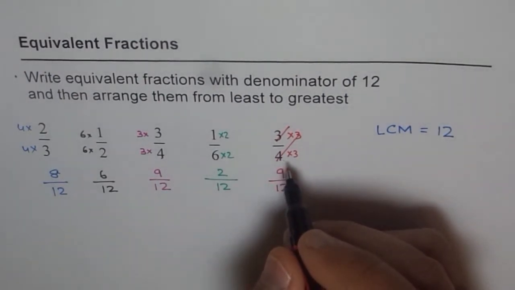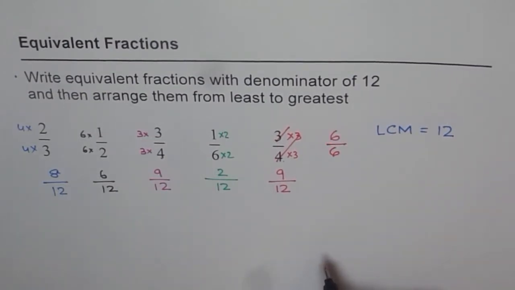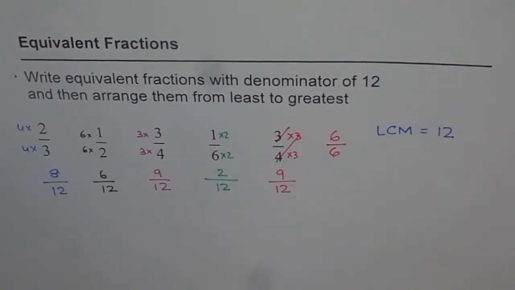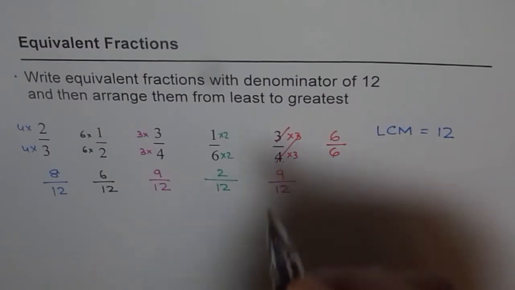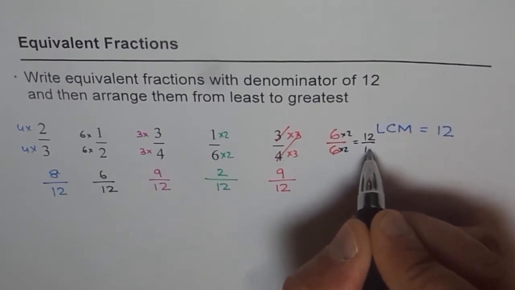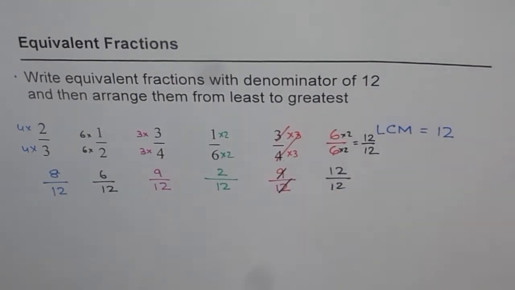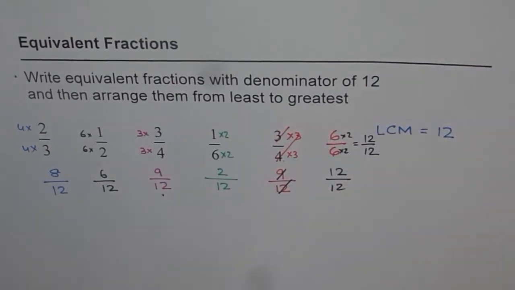So what should I change it to? Let me change it to 6 over 6, okay? Okay, I changed it to 6 over 6. And now can you write that as what over 12? Yes, I think 6 times 2 is 12, right? 6 times 2 is 12, you're right. So let's multiply both by 2. So what do you get? You get 12 over 12, correct? So you get 12 over 12, and for the time being we are forgetting about this since it has been repeated, okay? So we got again 5 numbers, rather 5 fractions.